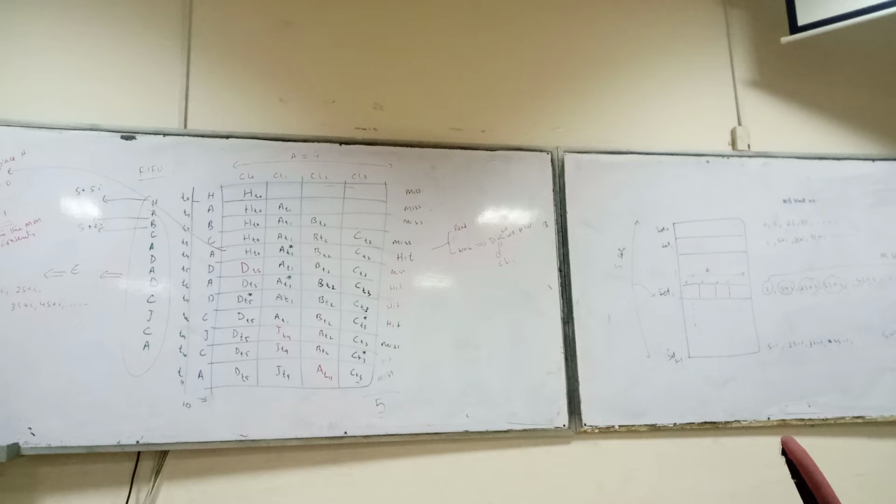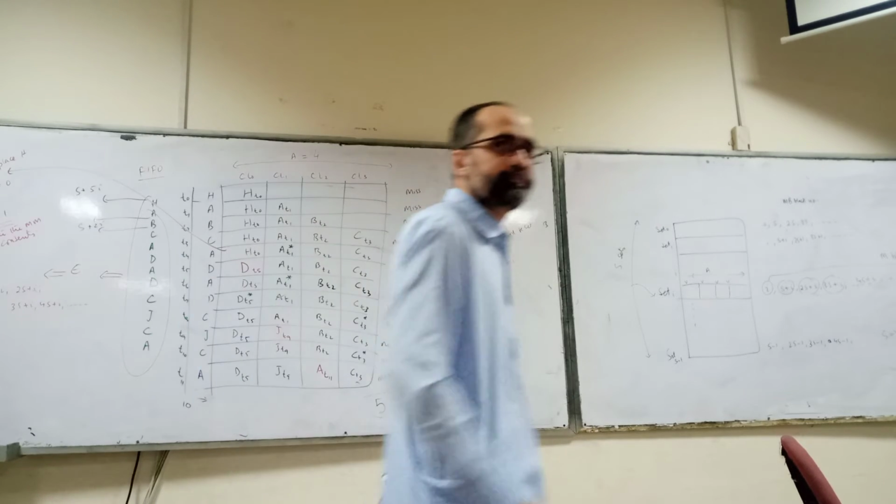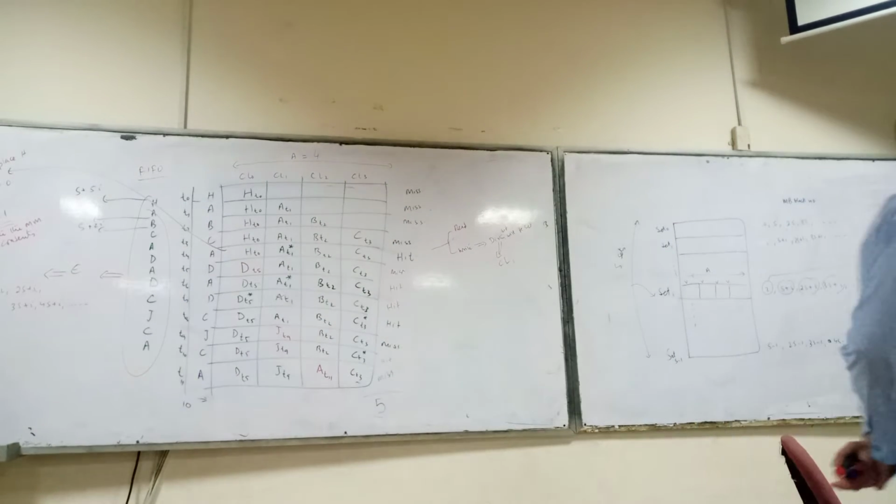Now if you look at here, what is the problem? No, B is not accessed, that's a different thing. But if you look at this access string, there is a problem. Which block should not be replaced? A should not be replaced. D should not be replaced and C should not be.